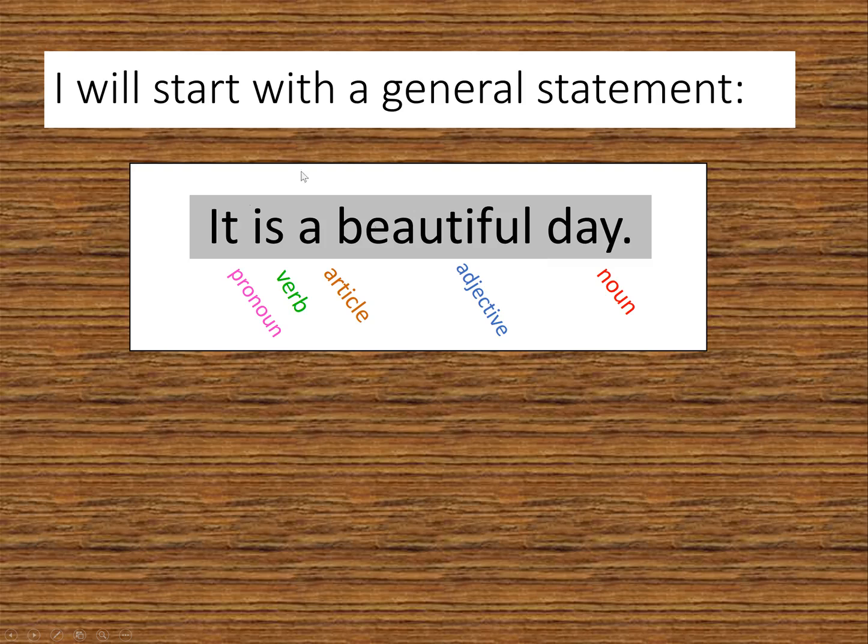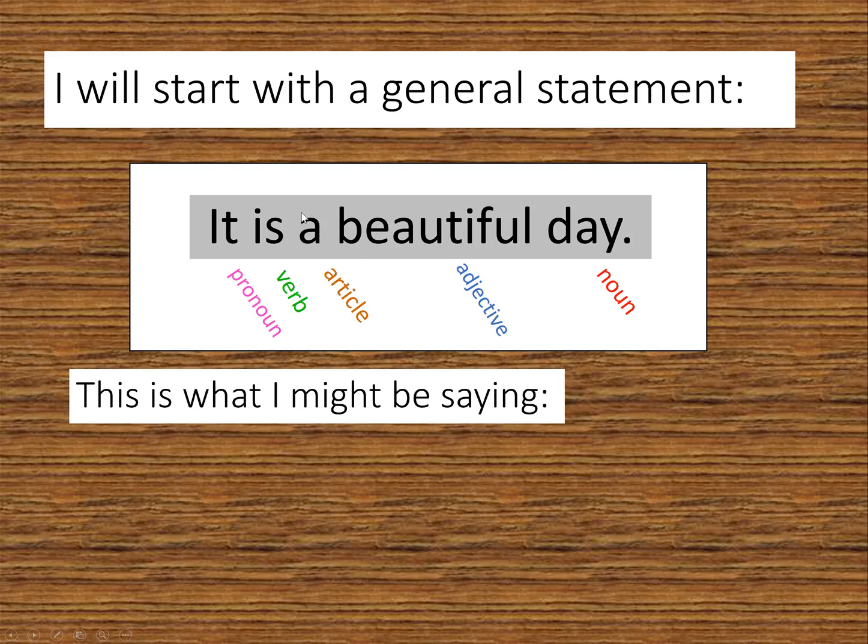The third thing I'd like to mention is something that I've gone over in the past. I want to focus on this verb, is. And this is actually from the verb to be. The verb to be is a special type of verb. It's called a linking verb. So without this word is, then we would not be able to describe the day. So we have to say, it is a beautiful day in order to have a full sentence here. We need this verb.